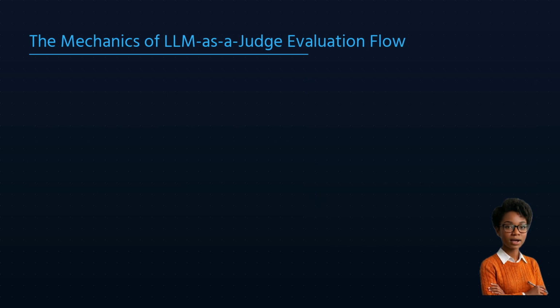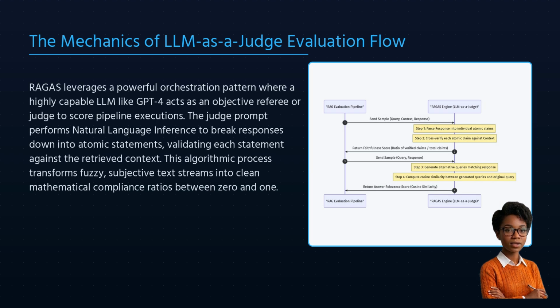How does this look under the hood? It sounds like magic, but it is actually a highly structured form of prompt engineering combined with natural language inference, or NLI. To calculate something like faithfulness, the RAGAS engine sends the generated response to the judge LLM and instructs it to break down the text into atomic, individual statements. Each statement is a single factual claim.